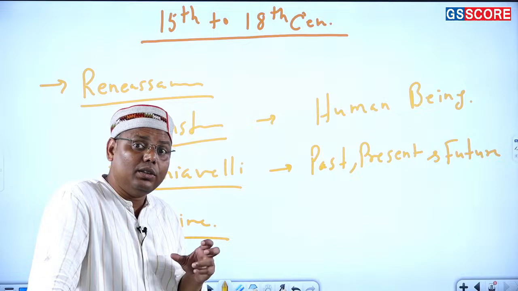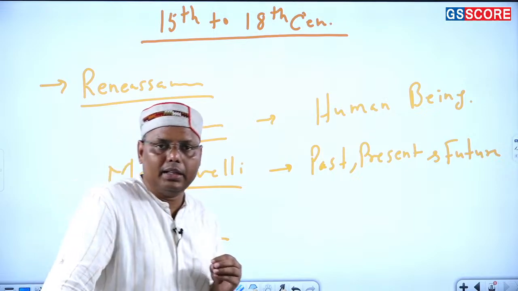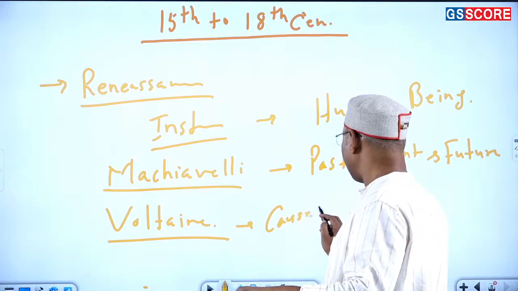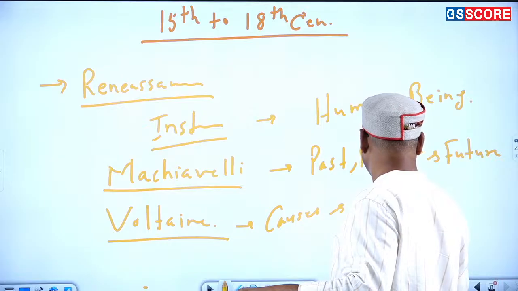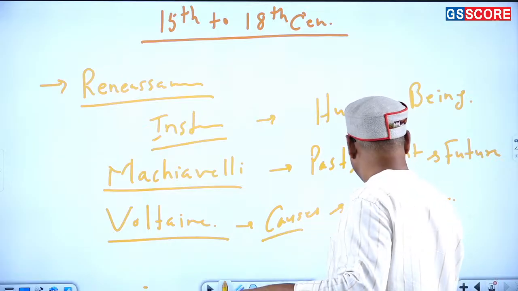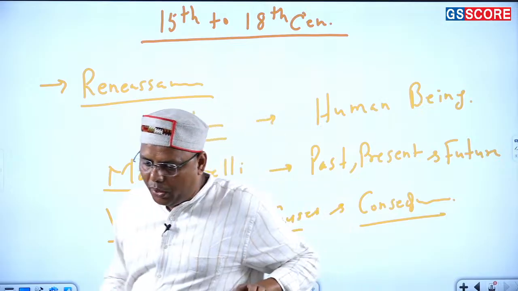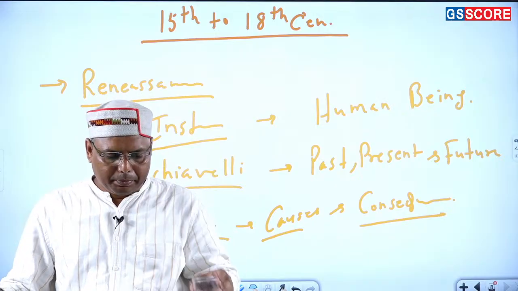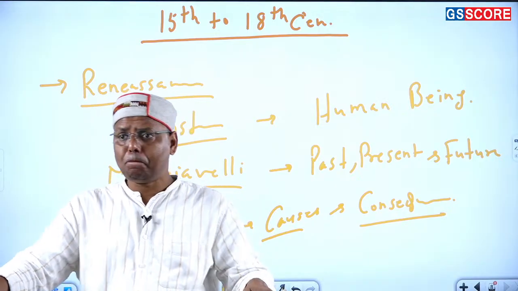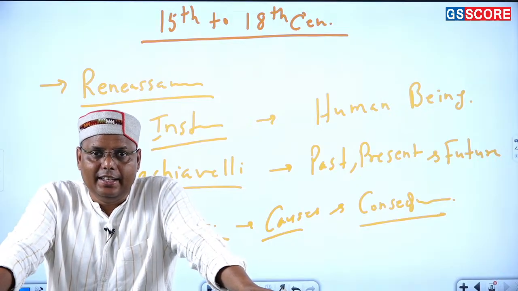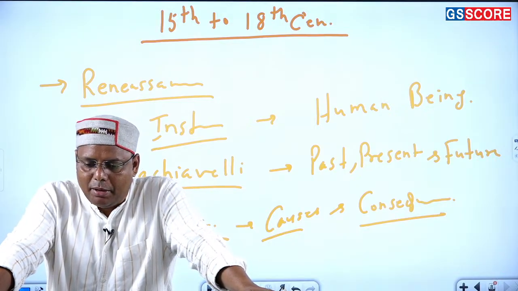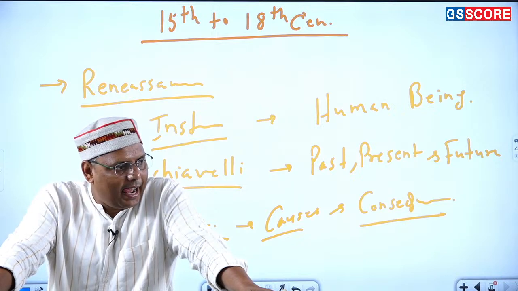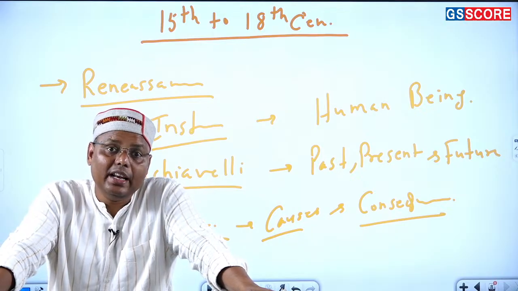But then, these two important terms which have been highlighted by them, that it is very important with respect to the causes and the consequences. Now these two terms, we even give proper weightage to, and we always say that as far as history is concerned, we should always try to see it in terms of the causes and consequences. But at the same time, I would like to say this to you as well, right? This is a definition of history which was coming somewhere in the 18th century.